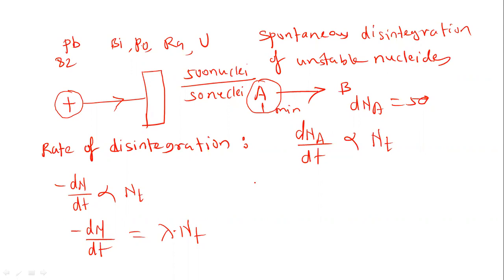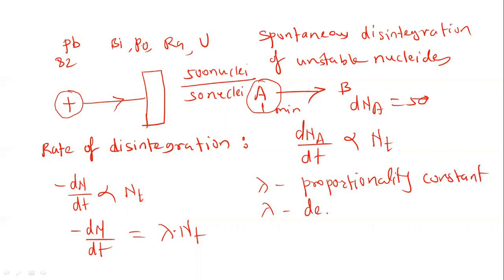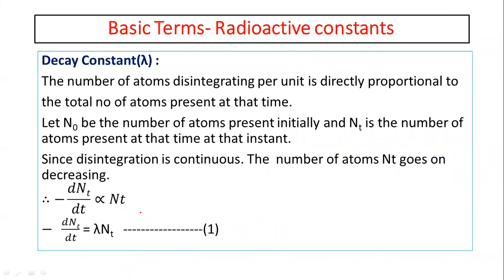Lambda into NT, where lambda is called a proportionality constant. It is a constant term here. It is also called a decay constant. Decay means loss, because this element is going to be disintegrating, so loss of the element. So lambda is called a decay constant. That is our first term, you can see here, decay constant lambda.